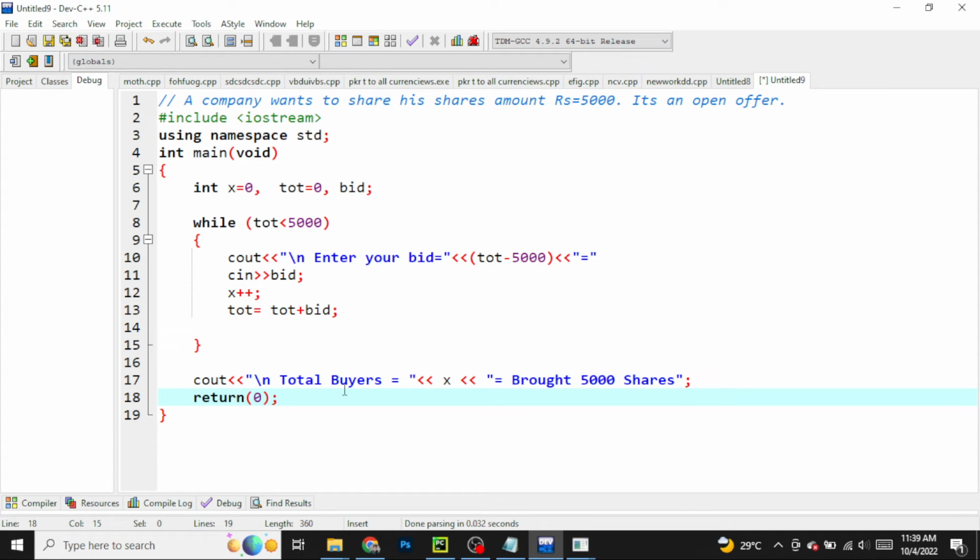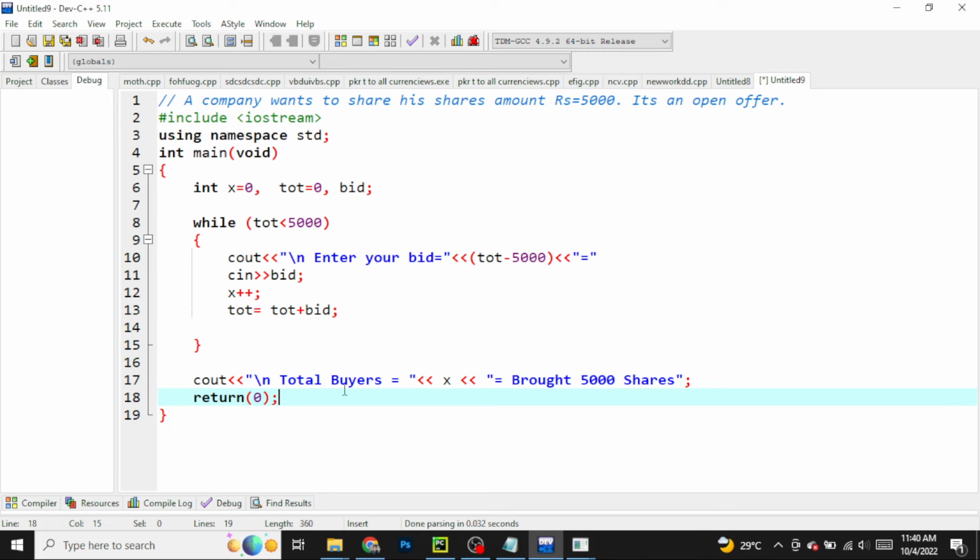Let's take an overview. So our question is that a company wants to share its shares, the amount is 5,000, and it's an open offer. Open offer is like if they want to buy 5,000, they can directly buy 5,000. If they want to buy 2,500, they can buy 2,500 two times. Then it will display that you have two customers who bought 5,000 shares. Why do we use while? Because it's a condition.